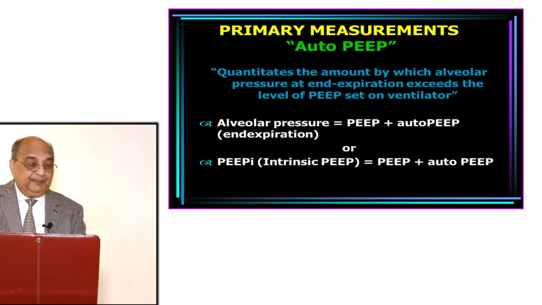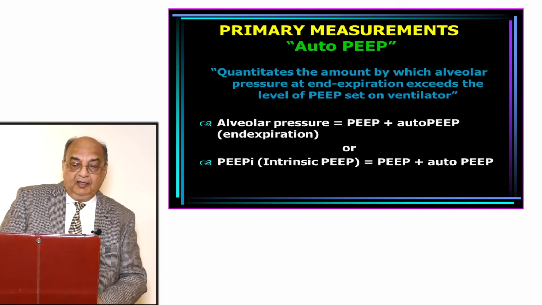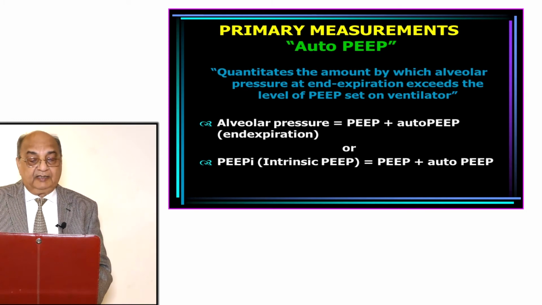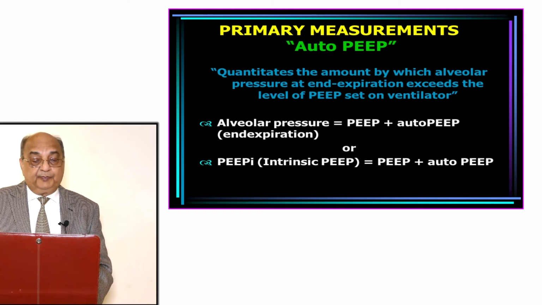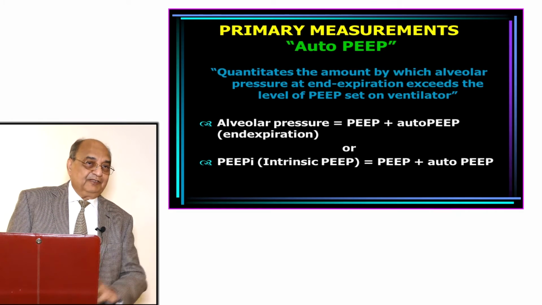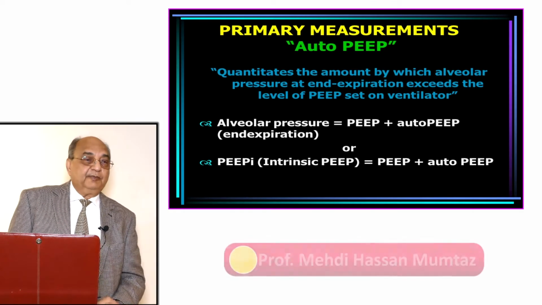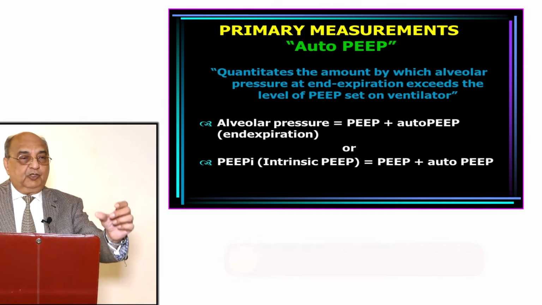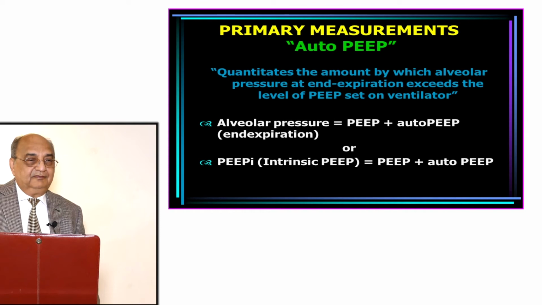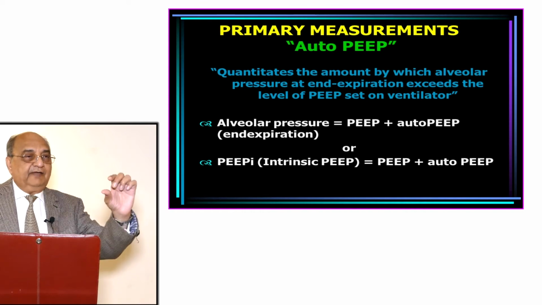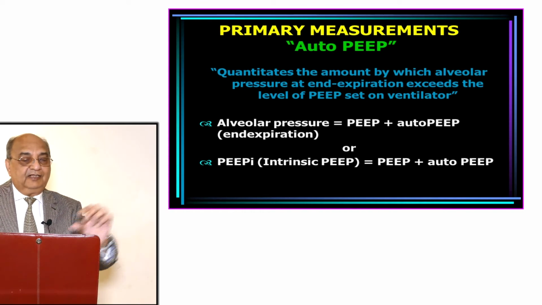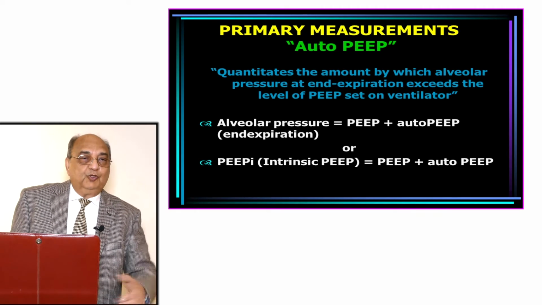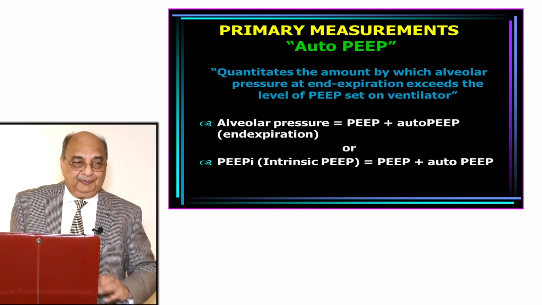Now we come to PEEP and auto PEEP. Auto PEEP quantitates the amount by which the alveolar pressure at end expiration exceeds the level of PEEP set on the ventilator. For example, you have set 5 centimeters of water, but you see auto PEEP is giving 7. So the difference from 5 to 7, which is 2, that shows auto PEEP. There is an inherent obstruction created for the gas to come out.